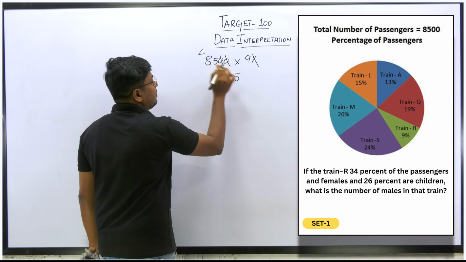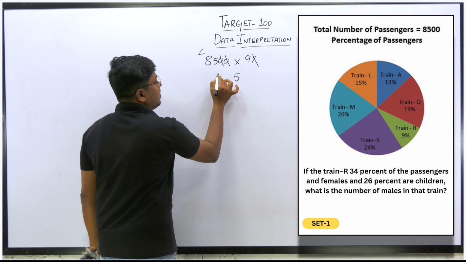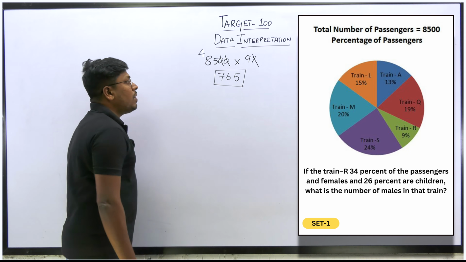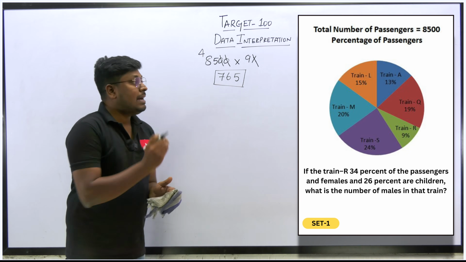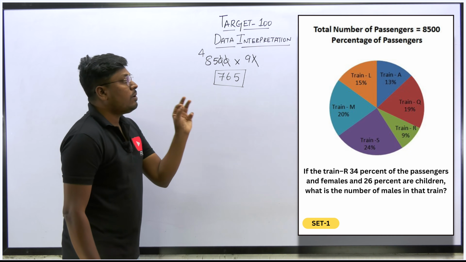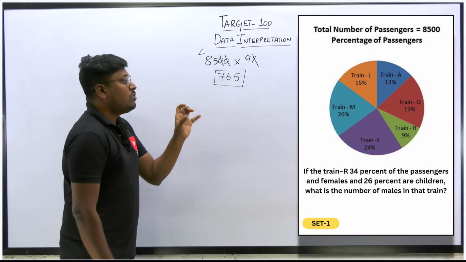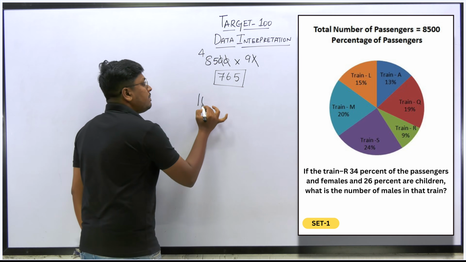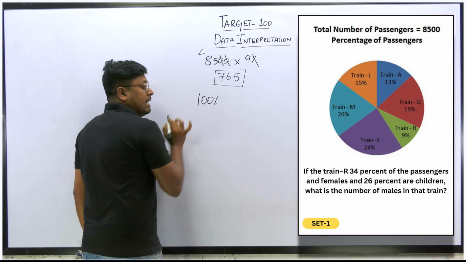So remaining will be 4. 72 plus 4 will be 76.5. So 76.5 is the total number of passengers in train R. Now, according to the question, 36% passengers are female and 24% passengers are children. Here, we know that the total passengers in train R is 100%, right?